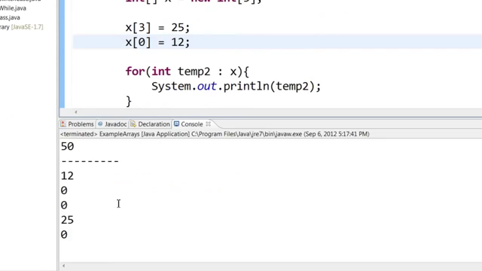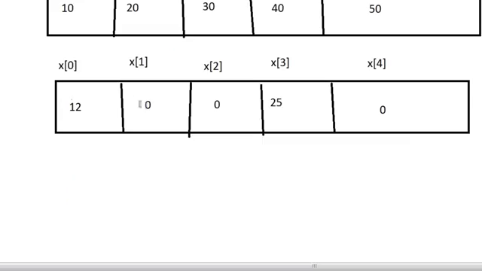Save and run. Here you can see that it is printing out this other array with 12, 0, 0, 25 and 0. The zeros are default if you don't give any values for an integer array.